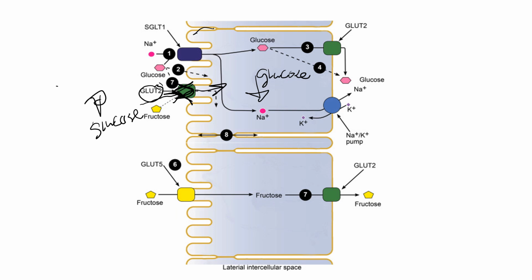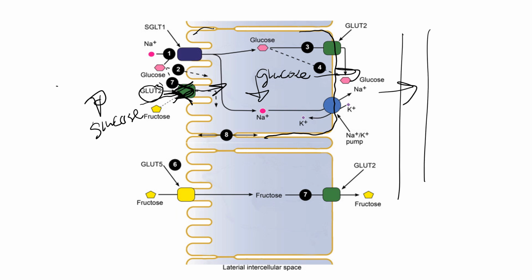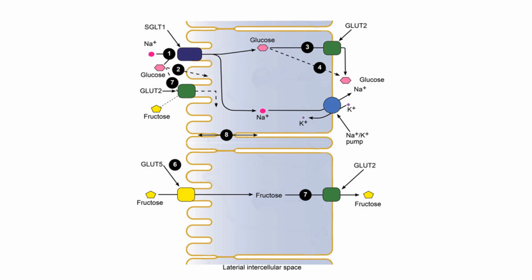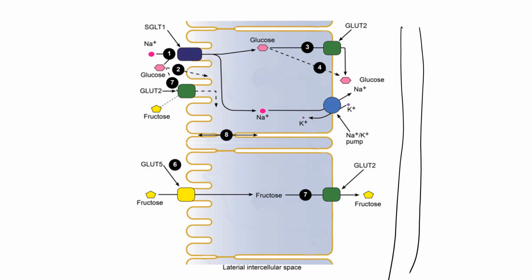Now we need to get glucose past what's called the basolateral membrane of the epithelial cell so that it can enter the extracellular or interstitial fluid and then enter the bloodstream, getting into the capillary. Let's be specific about anatomical terms now. Extracellular fluid is technically the fluid that exists outside of our cells plus the fluid inside of our vessels, so the blood.